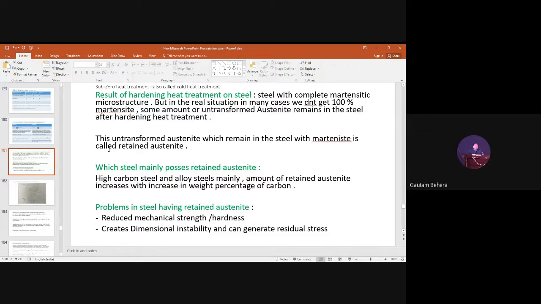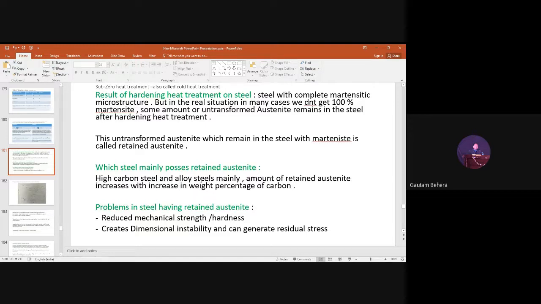So that means our main issue is we should not have any kind of retained austenite in the material. We should have only martensite in the material. So what we basically do is this kind of heat treatment that is called sub-zero heat treatment. That means after doing hardening heat treatment, we have to take the steel to a sub-zero temperature, suppose minus 20 degrees centigrade or minus 17 degrees centigrade, like that, or below minus 20 degrees centigrade.